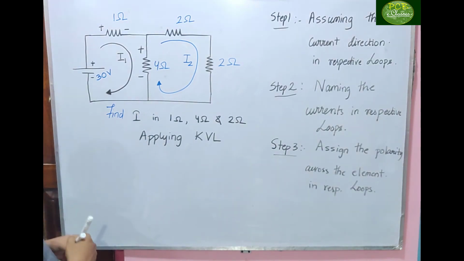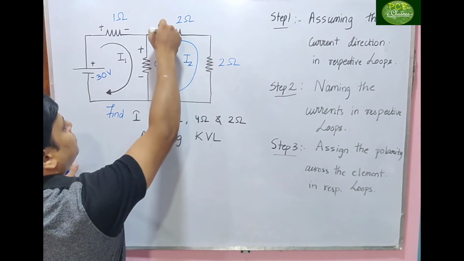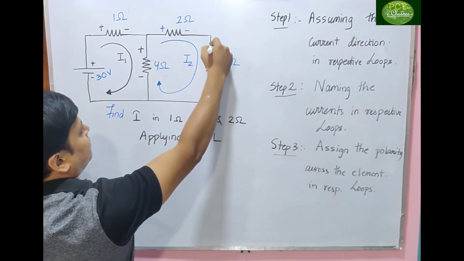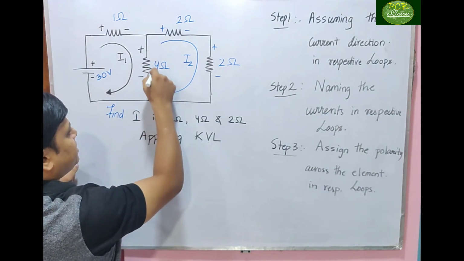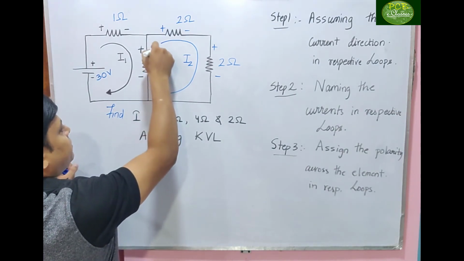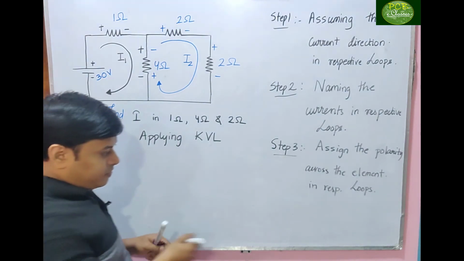Clear? Similarly for I2, it's entering here. This is positive, negative, this is positive, negative. Here it enters this side, this is positive, this is negative. Fine.